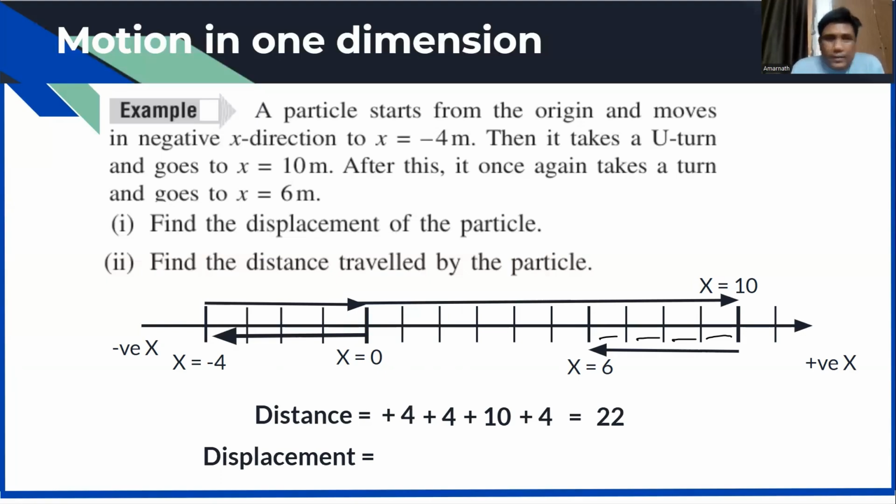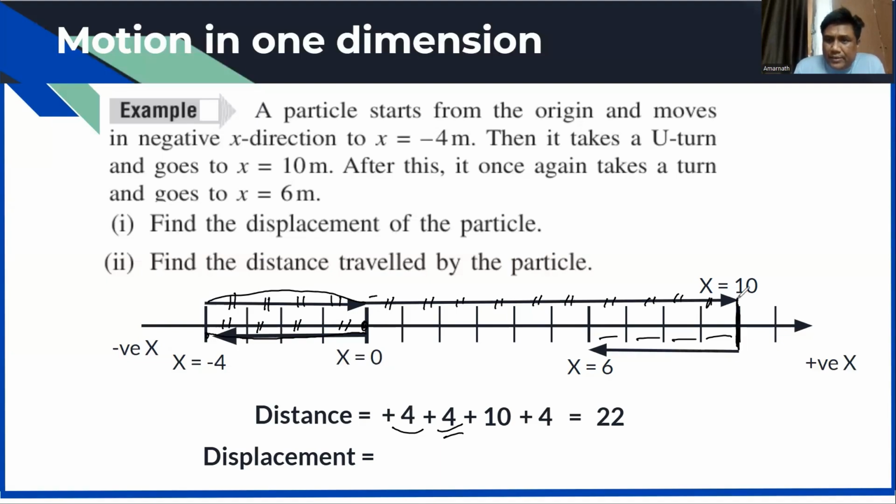Yes sir. You see, I am traveling from x equal to 0, then going back to -4. How many steps have I traveled? 1, 2, 3, 4. I have added this 4. Then I come back to 0. 1, 2, 3, 4. This is 4. Then I go directly to 10. 1, 2, 3, 4, 5, 6, 7, 8, 9, 10.